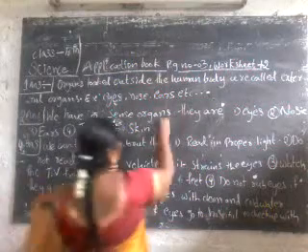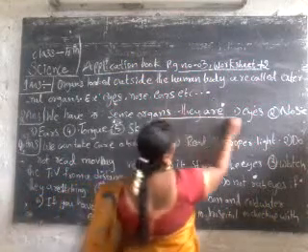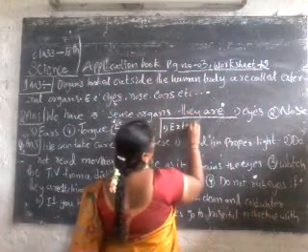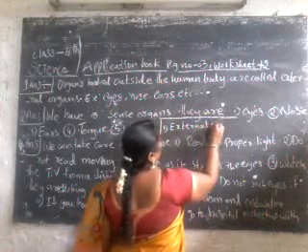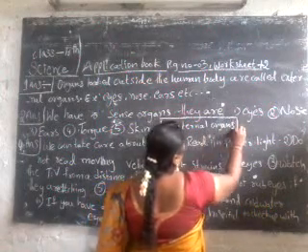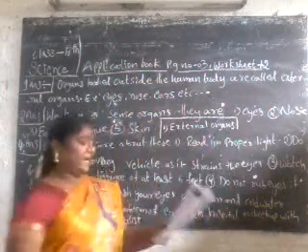Here I will write: external organs. First, fill in the blanks.